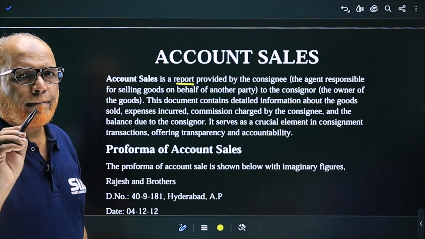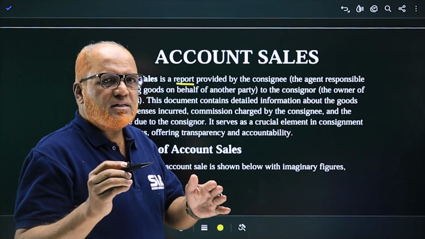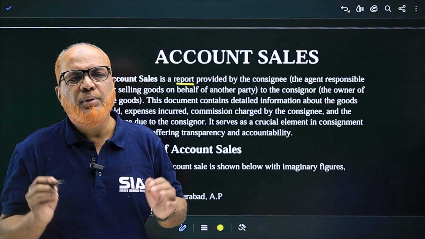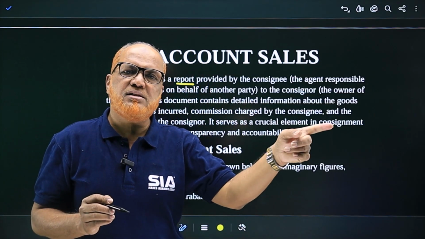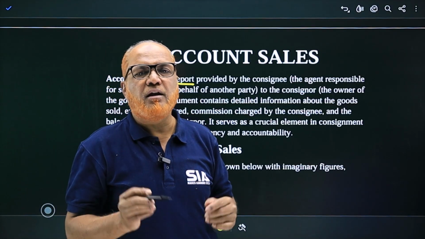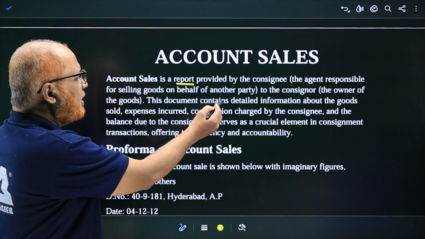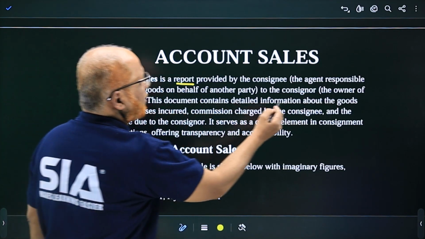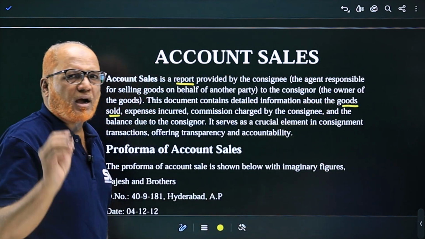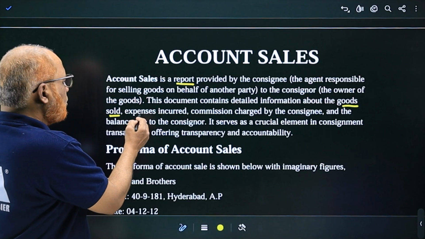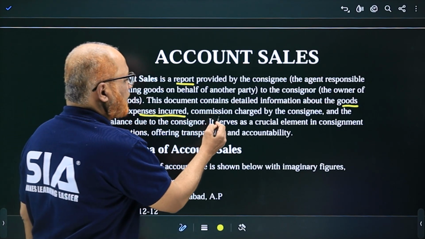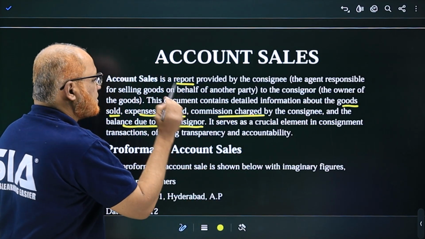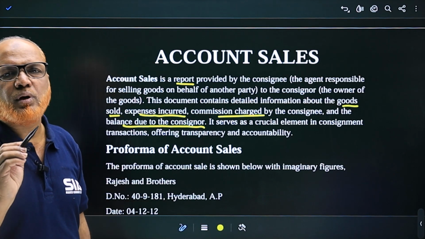So one point is clear. Proforma invoice will be sent by the supplier to the buyer, whereas account sales will be prepared and sent by the consignee to the consignor regarding the sale of goods. Now, this document contains detailed information about goods sold. Very important, you have to remember, goods sold. Account sales contains goods sold, expenses incurred, commission charges charged by the consignee, and the balance due to the consignor. These points you have to remember.